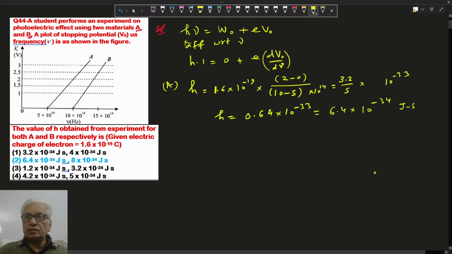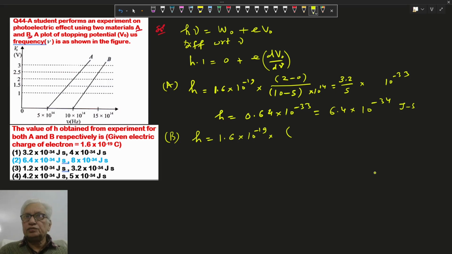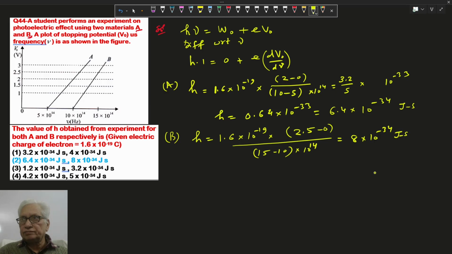For B, h equal to e times 2.5 minus 0 upon 10 minus 0 into 10 to the 14. Solve it, it comes here 8 into 10 power minus 34 joule second. So for A and B, option 2 is correct.